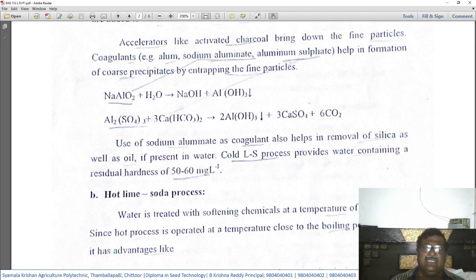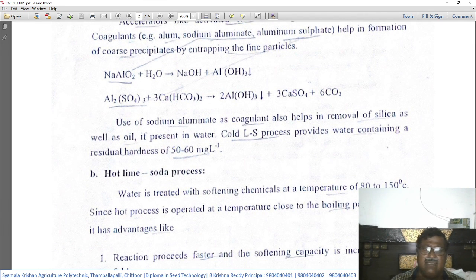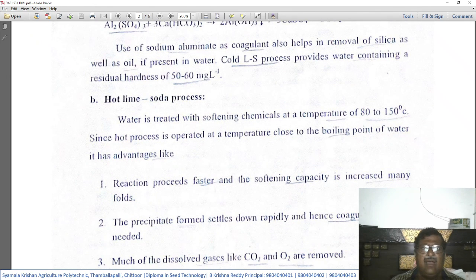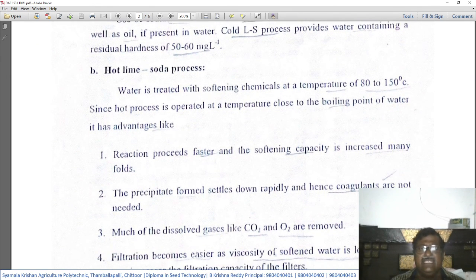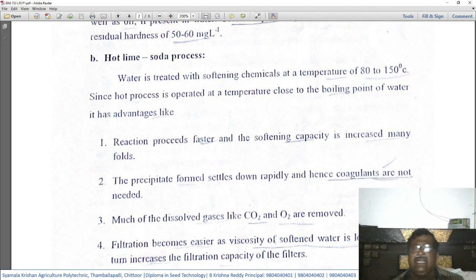Okay, then let us go to the second method, that is the hot lime soda process. In the hot lime soda process, water is treated with softening chemicals at a temperature of 80 to 150 degrees. This is the difference. Previously, hard water was treated with chemicals at room temperature. Here, we are treating the water with the same type of chemicals, but at a temperature of 80 to 150 degrees centigrade. Since the hot process is operated at temperatures close to the boiling point of water, it has advantages like these.